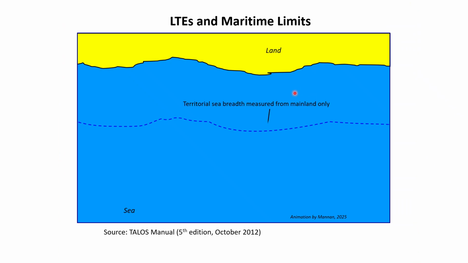So let us see another animation of how low tide elevation works. Here you see you have got land and territorial sea, and here you have got 12 nautical miles from the land. Now suppose you have got some low tide elevations 1, 2, 3, 4, right? You see this low tide elevation is within the territorial water, so it will be used as a base point, and which will actually push our maritime boundary to the seaward side like that.